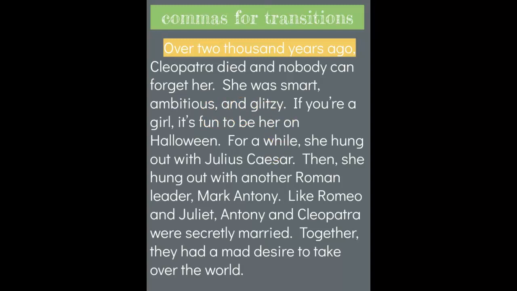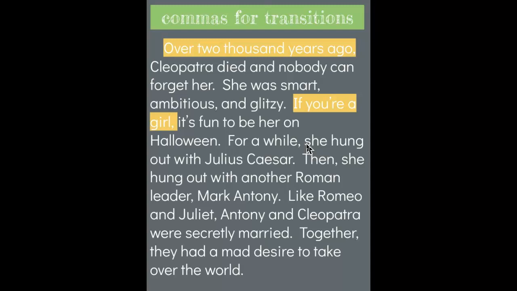If you're a girl, it's fun to be her on Halloween. Here we've got a transition. It's a dependent clause. You hear the pause. If you're a girl, it's fun to be her on Halloween. When you take that transition out, you're left with a complete sentence.